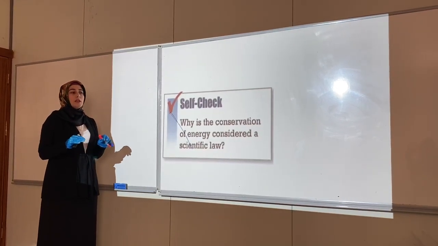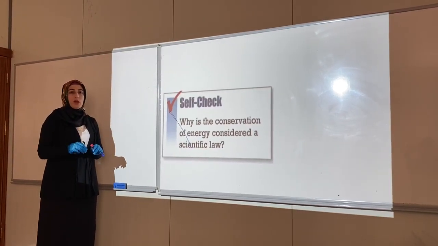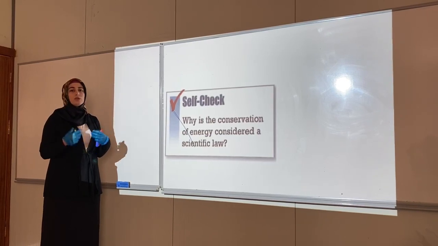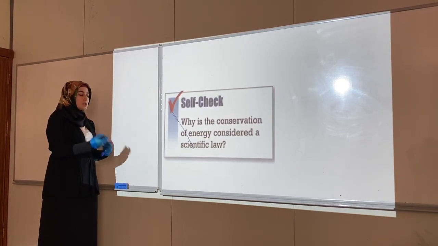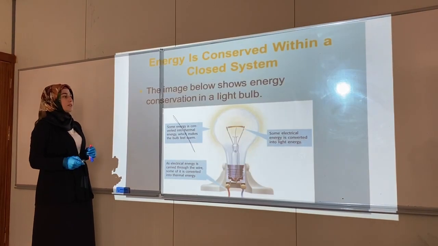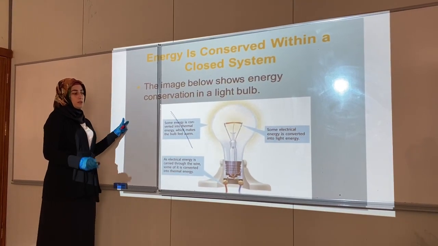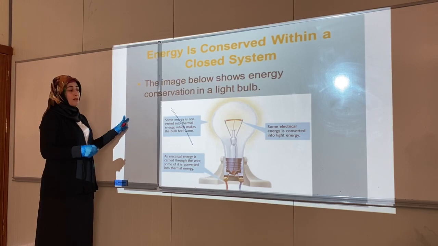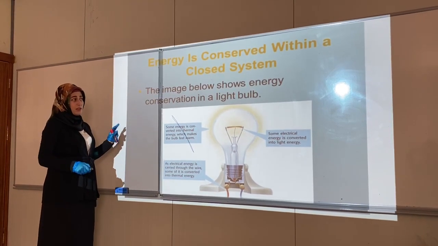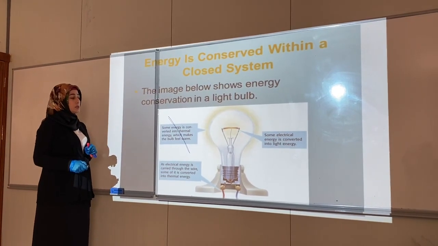It means on the earth or everywhere we cannot create energy or destroy energy. Okay, we can just change one type of energy to another type. Energy is conserved within a closed system. This one is a simple example of energy conservation.